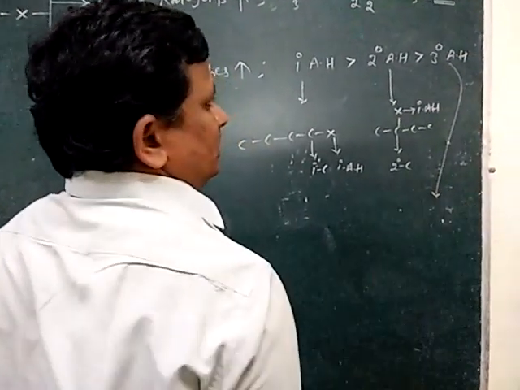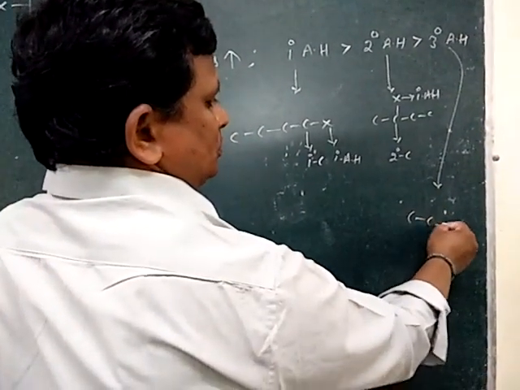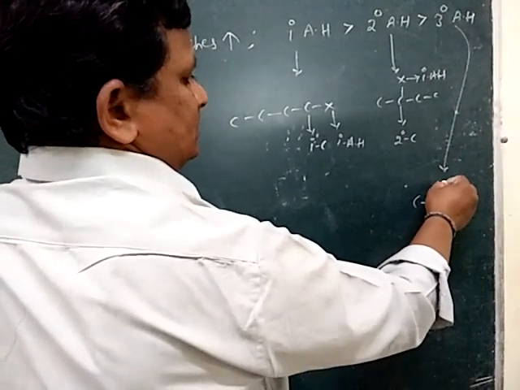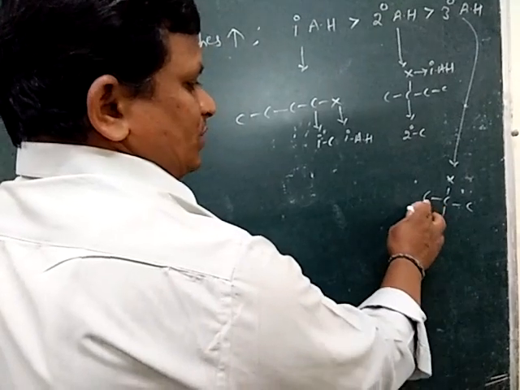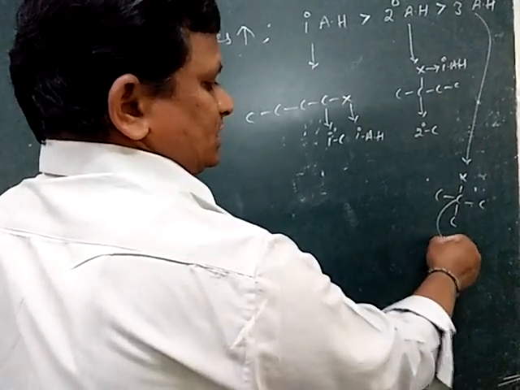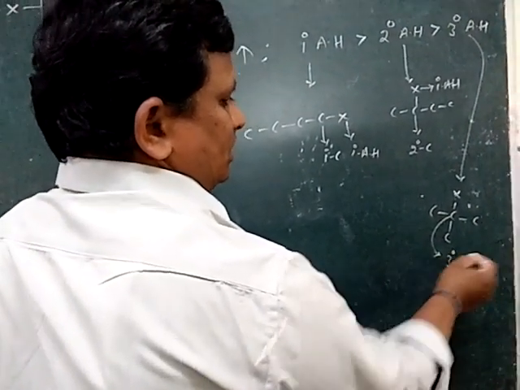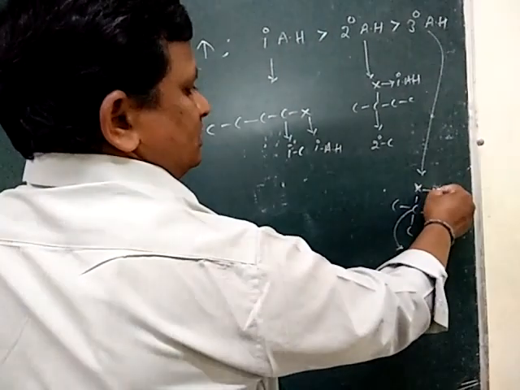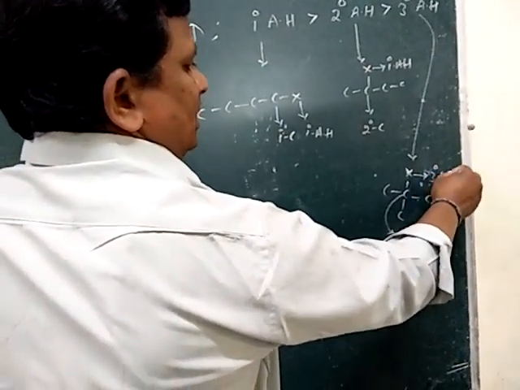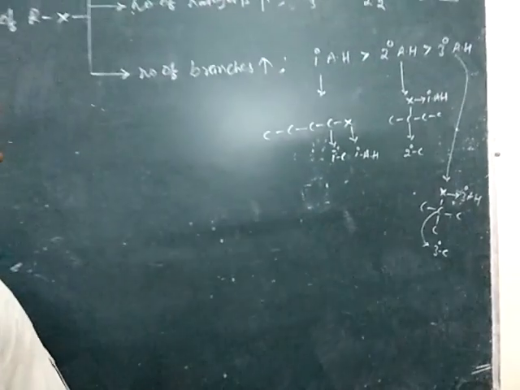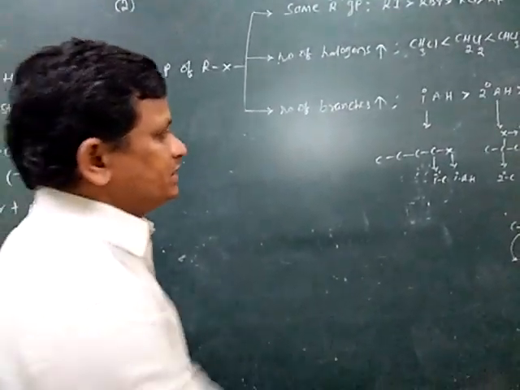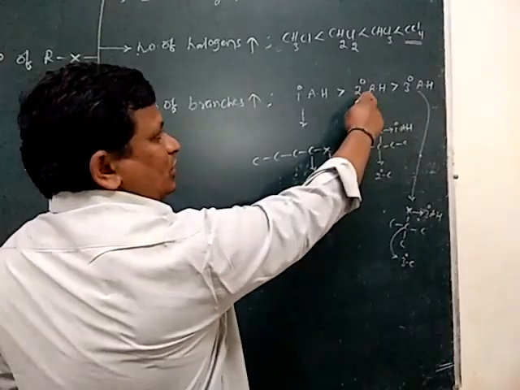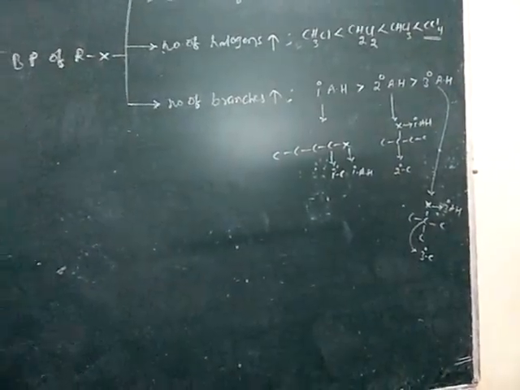For the third, it is X on a carbon with three alkyl groups attached, so this carbon is a tertiary carbon and this is a tertiary alkyl halide. If the number of branches increases, boiling point decreases: no branch, one branch and two branches.